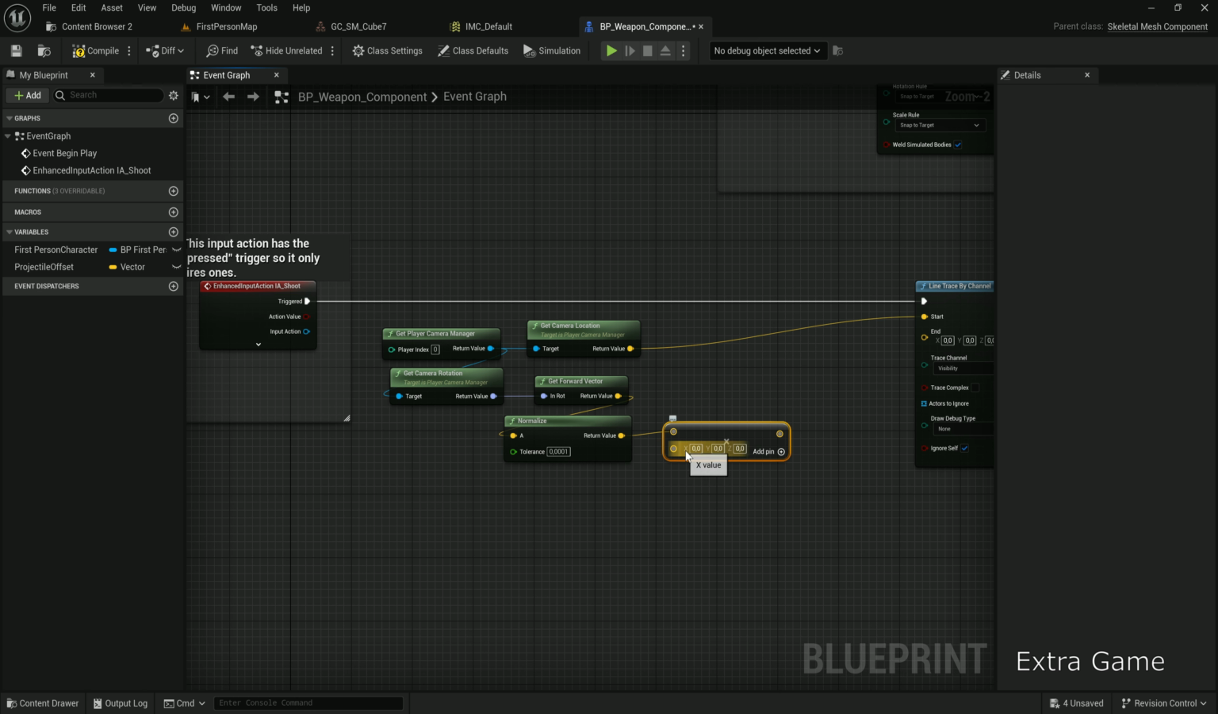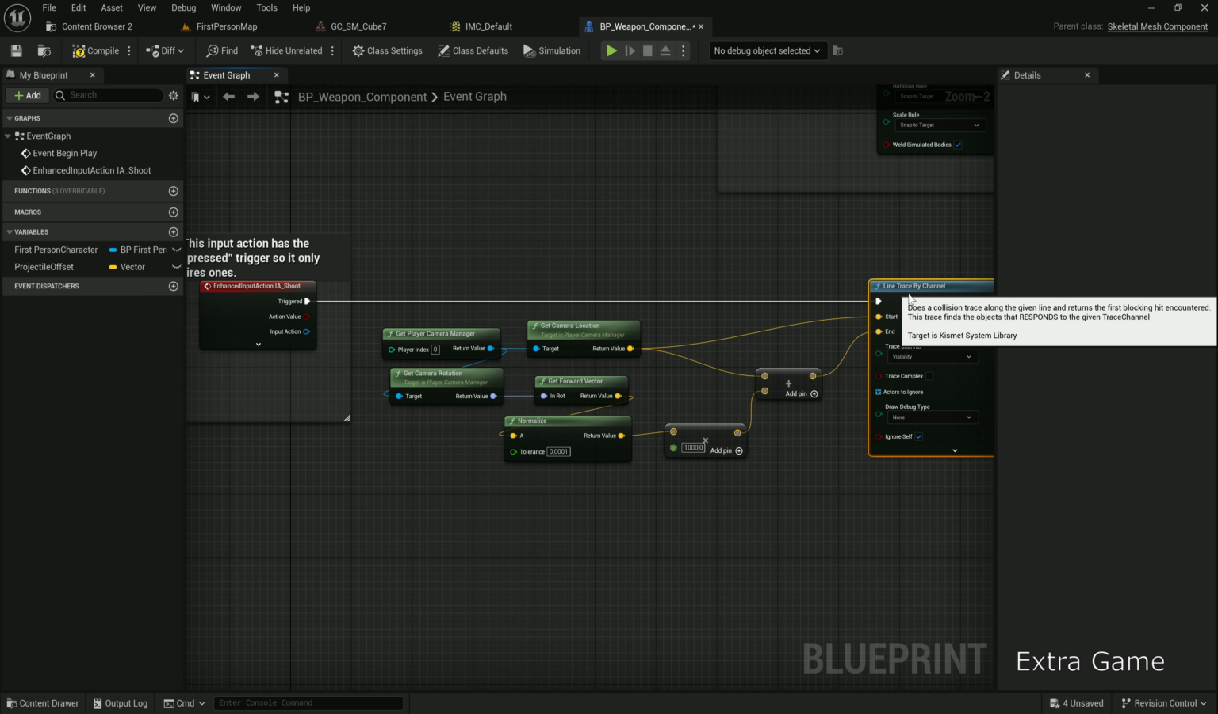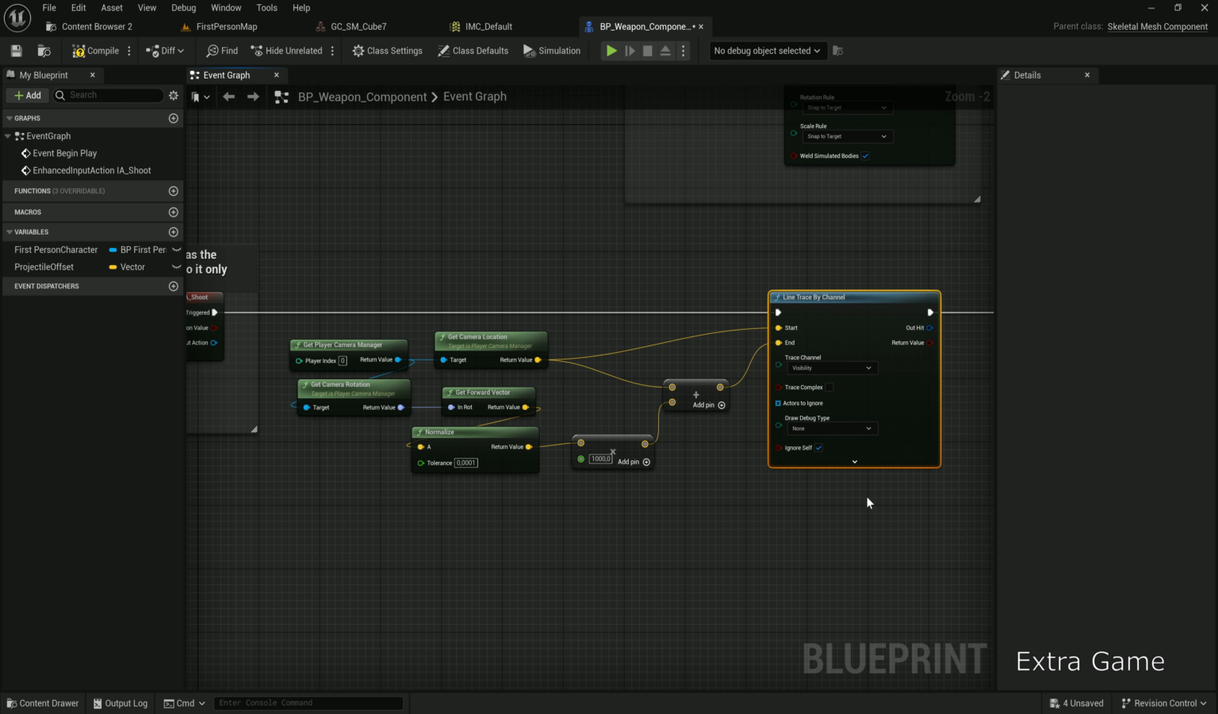Right-click the pin and promote to Float. 1000 is the trace length in units. Beyond that, the bullet hits nothing. Add the start point and connect the result to the End pin of the trace. Select For Duration to show a debug line.